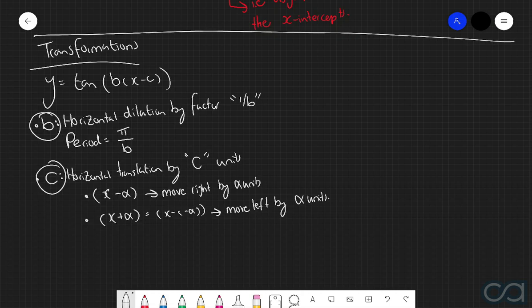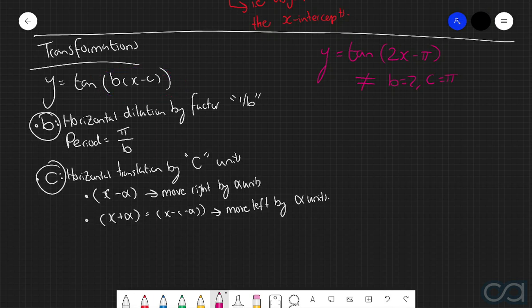Now, just as a very quick reminder as well, I know I've made mention about this in the last two videos as well, but because it's such a critical thing, I want to bring it up here as well. If you are ever given a tangent function in this particular form here, of y equals tan of 2x take pi, then this does not imply that b is equal to 2 and c is equal to pi, because this function does not take this kind of format here.